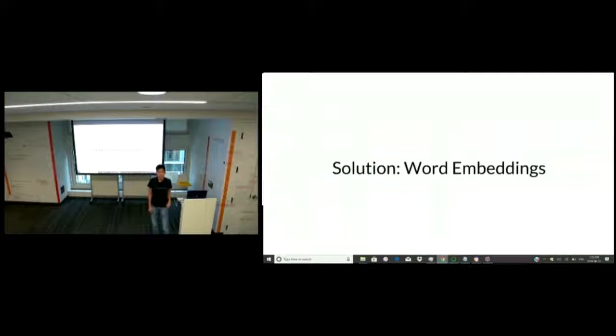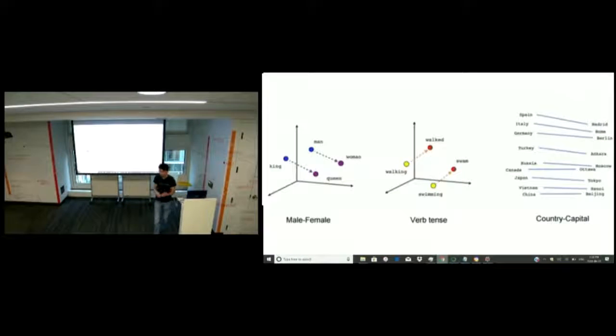To fix this, however, we can use something called a word embedding. Now, word embedding essentially means the process of creating a word vector for every single word. In other words, every single word can now be represented by a point in space. So let's take the first figure as an example. Man, woman, king, and queen have all been turned into word vectors.